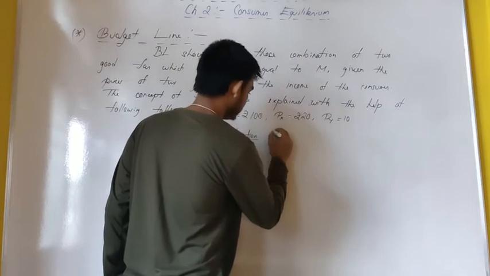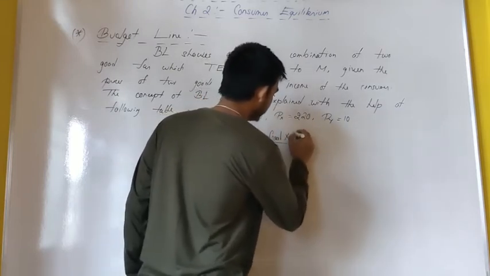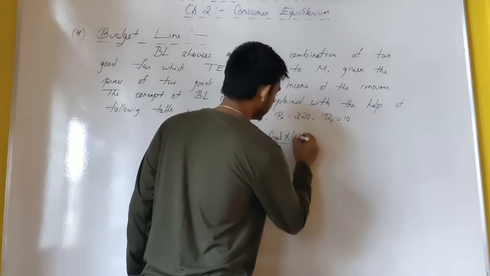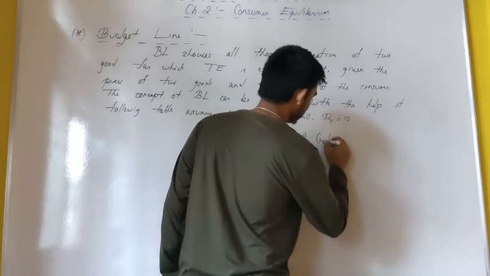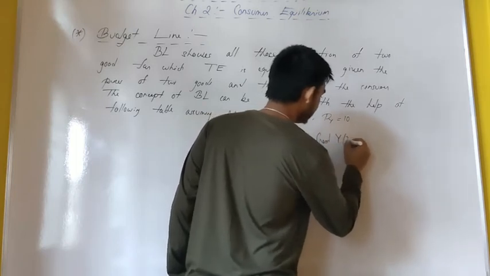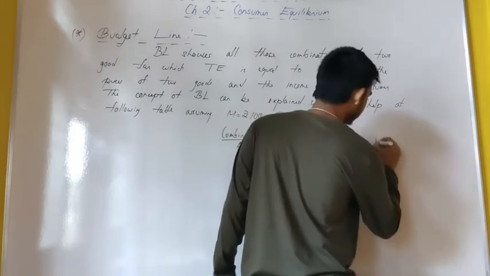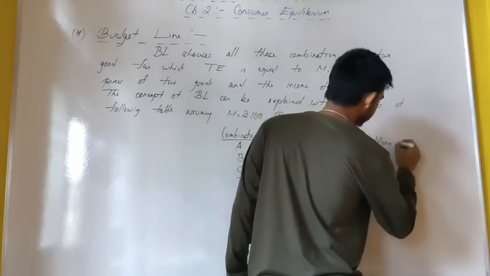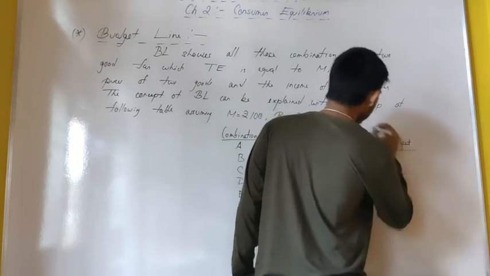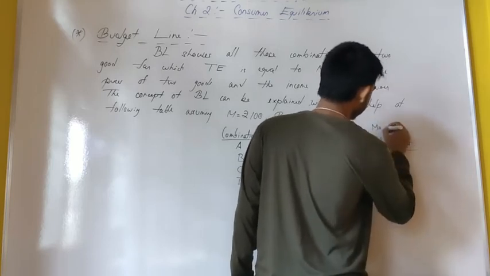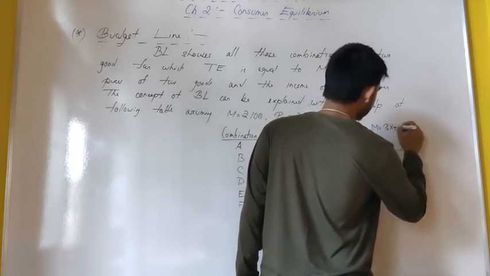Now the two goods: good X, for which we have a price of rupees 20, and good Y, for which we have a price of rupees 10. And here let me write money spent. So money spent is basically this equation, M equals PXX plus PYY.